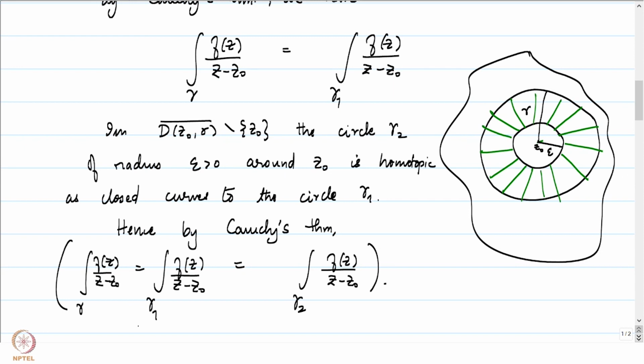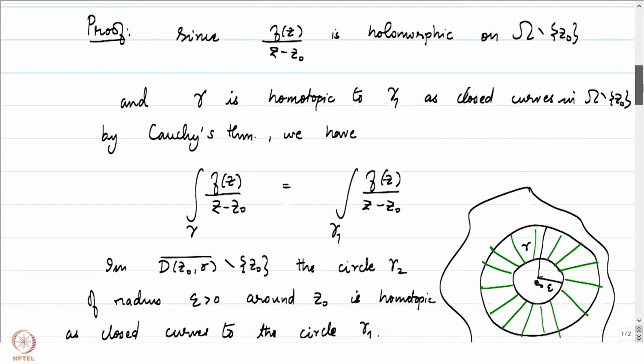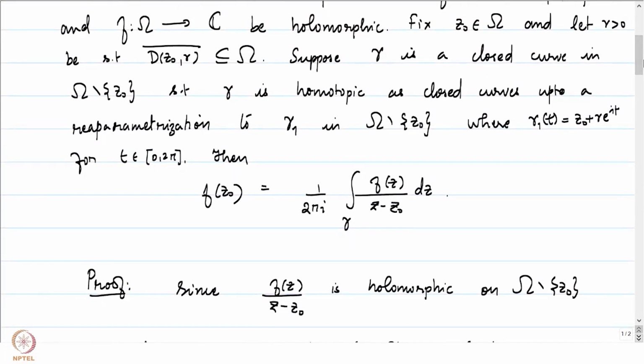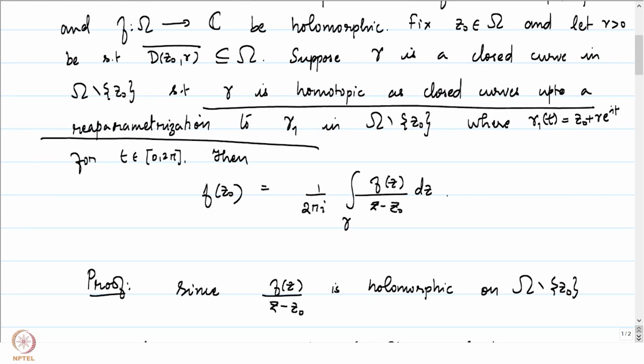And Cauchy's theorem was applied on omega minus z naught, not on omega. So we had to pick the curve gamma, which is homotopic as closed curves up to a reparameterization to gamma 1 in omega minus z naught rather than in omega.